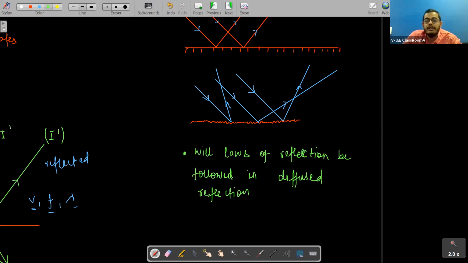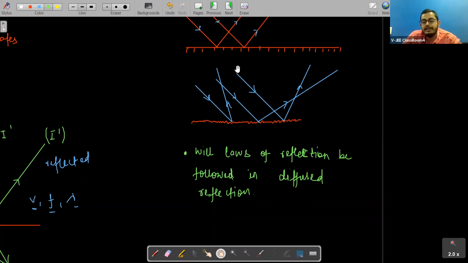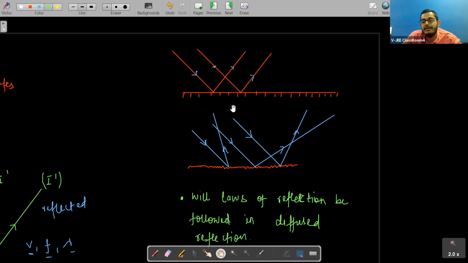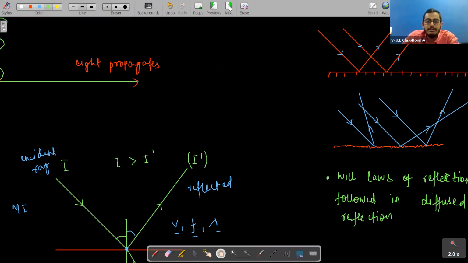Yeah, very good. Laws of reflection will be followed everywhere. Whatever be the type of reflection, it doesn't matter, in diffuse reflection, in regular reflection, whatever be the situation, if reflection is occurring, the laws of reflection must be followed. Okay, because if reflection is occurring, laws will be followed. So we must keep in mind these two things.